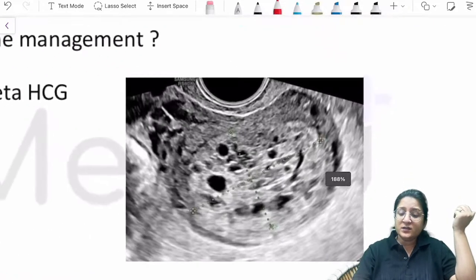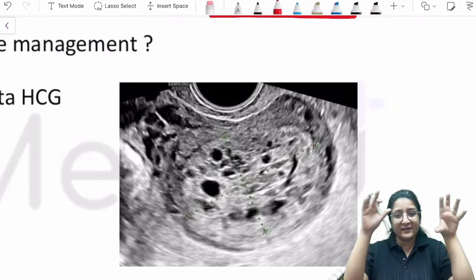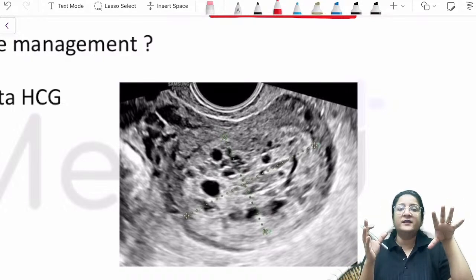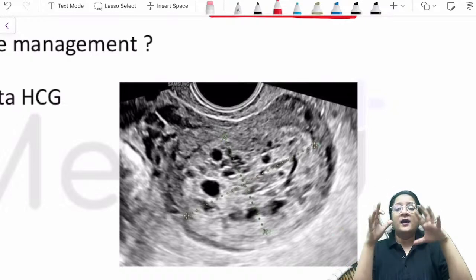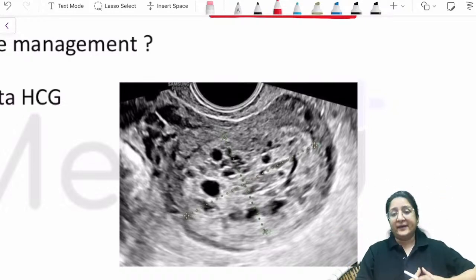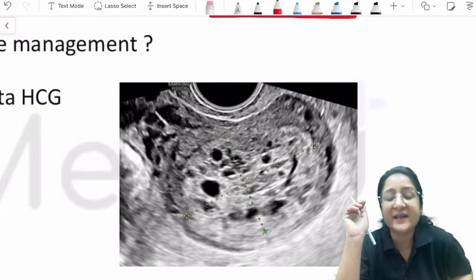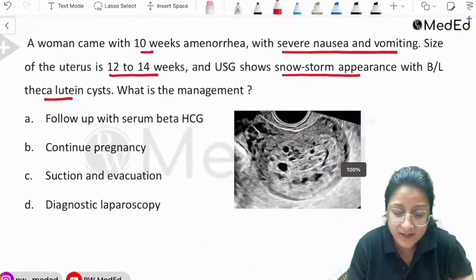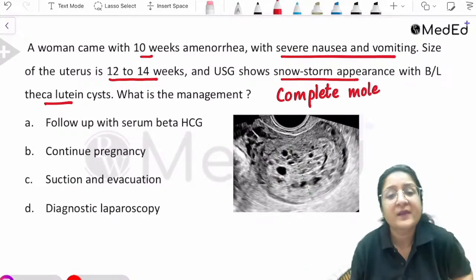So when you see this snowstorm appearance, it means inside the uterine cavity, the fetus is not there. There is no fetus inside, just swelling of chorionic villi. Many round cysts are seen inside. This is called the classic snowstorm appearance. This is seen with complete mole. So if they ask you the diagnosis in this question, the diagnosis is complete mole, right?